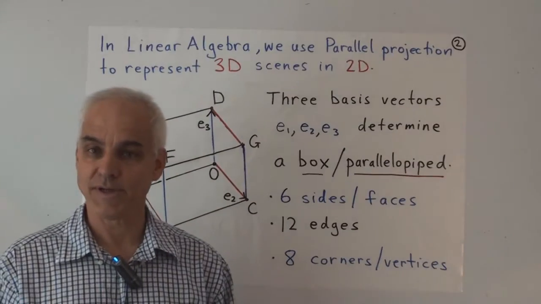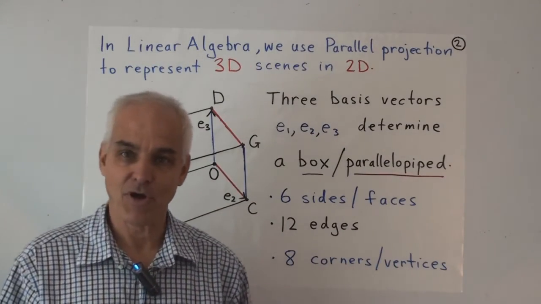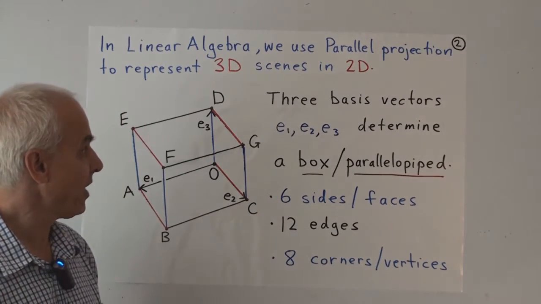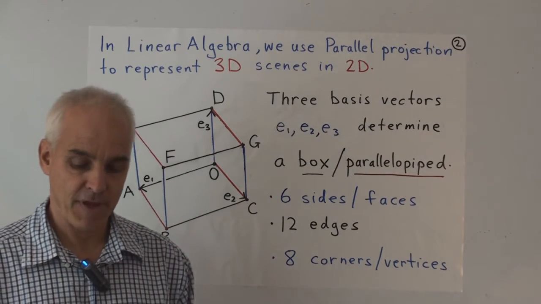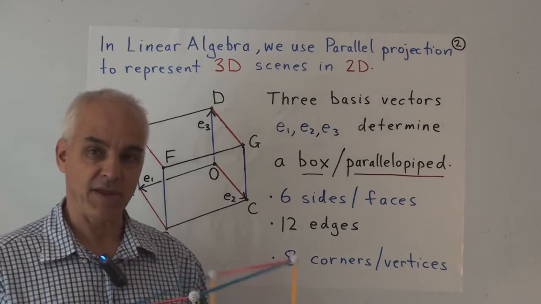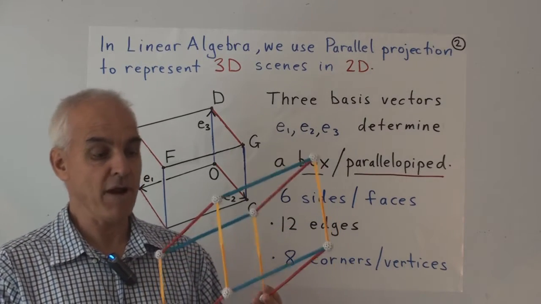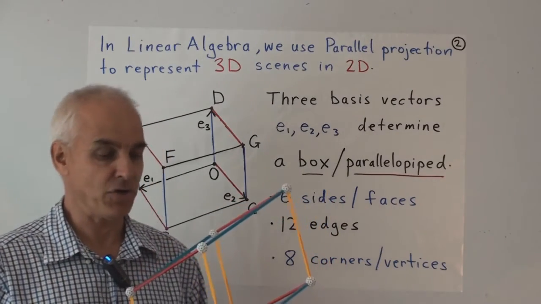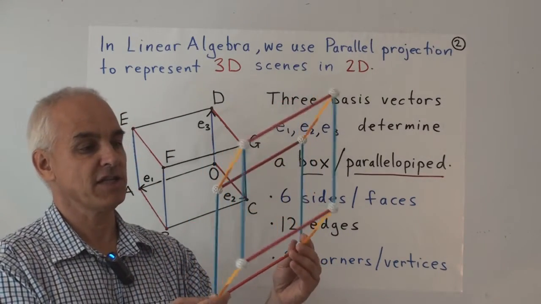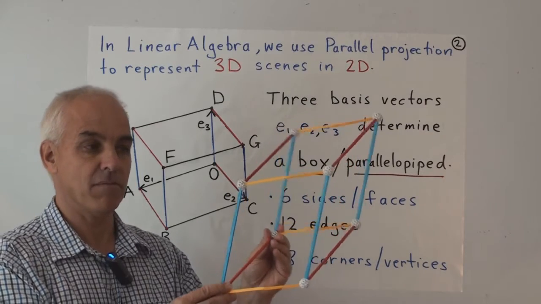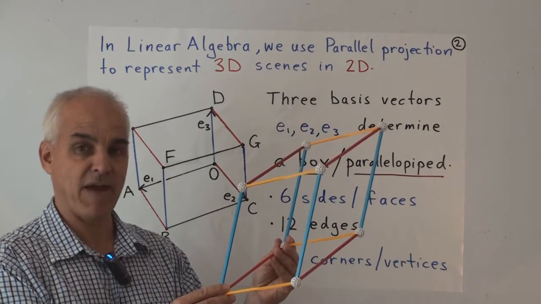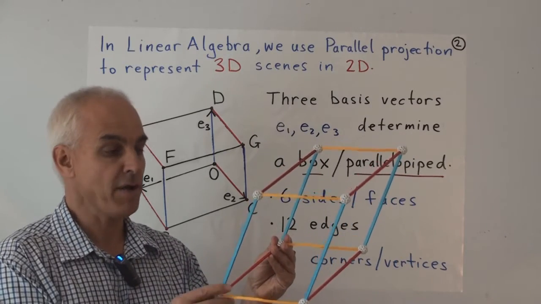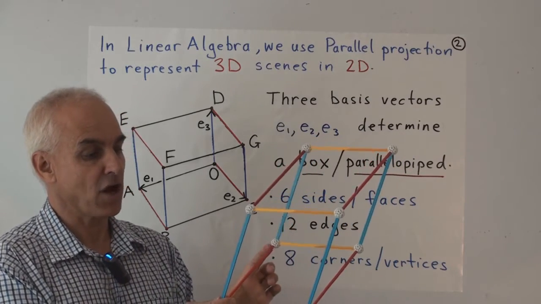So let's give an important initial example of this idea of representing a 3-dimensional object in the plane using parallel projection. So the object that we're going to start with is just one box, or one parallelepiped, from that bigger pattern that I showed you earlier. So here is just a basic box created by three vectors. A blue one, a red one, and a yellow one. And these vectors are repeated.